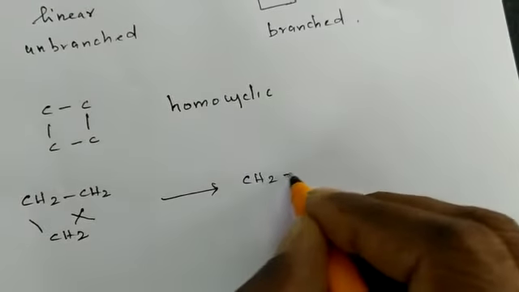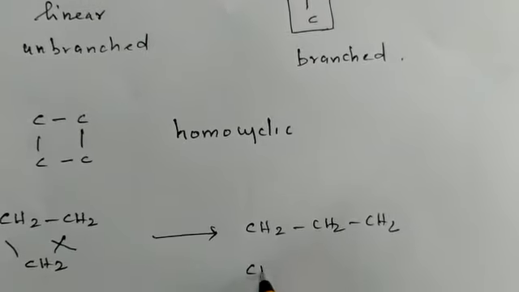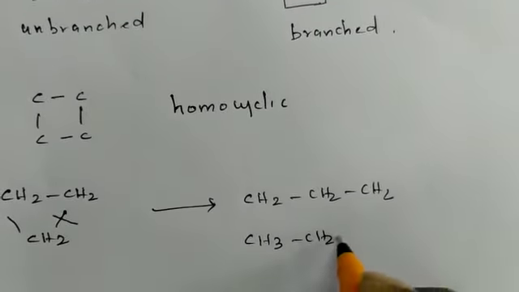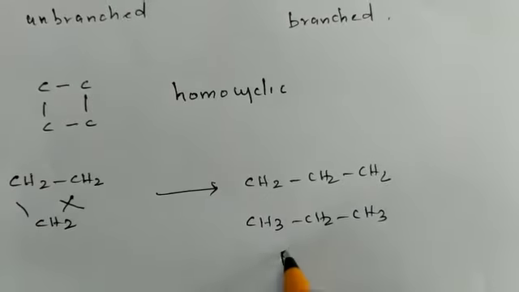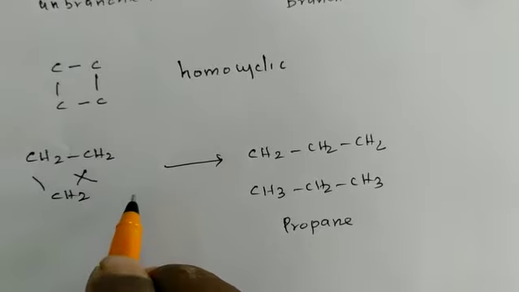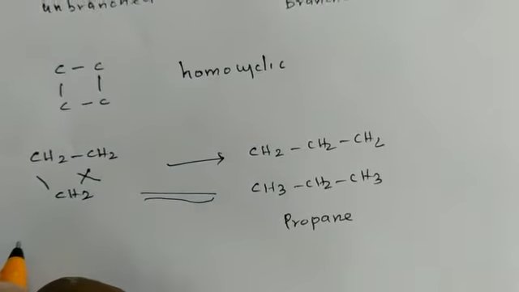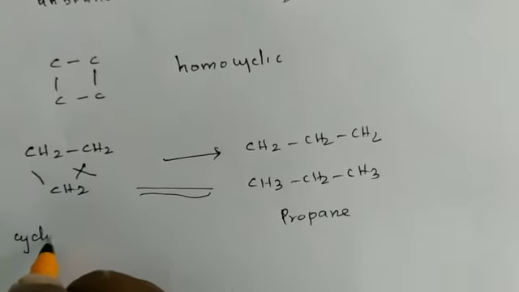The product will be CH2, CH2, CH2. It is similar to CH3, CH2, CH3. This is nothing but propane. The chemical properties of these two are almost similar. So we can call it cyclopropane.